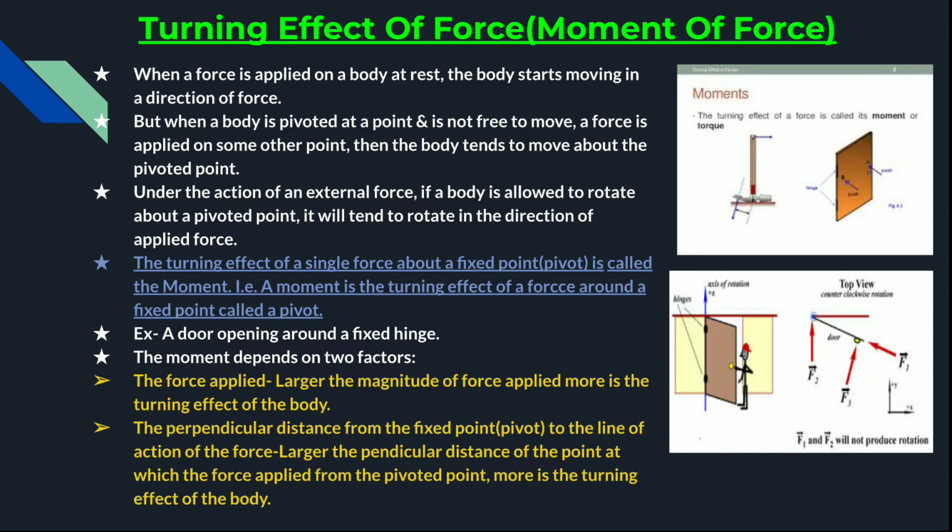Under the action of an external force, if a body is allowed to rotate about a pivoted point, it will tend to rotate in the direction of the applied force. Therefore, the turning effect of a single force about a fixed point, that is a pivot, is called the moment. A moment is the turning effect of force around a fixed point, which is known as a pivot. For example, a door opening around a fixed hinge.